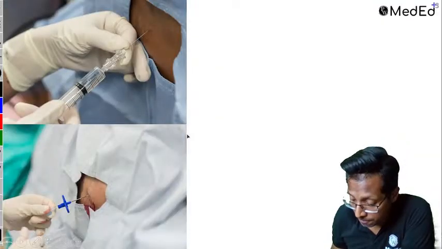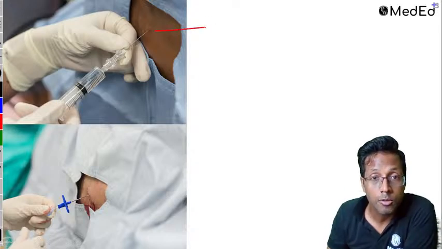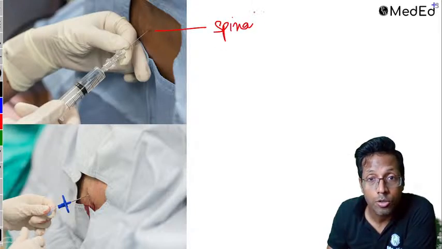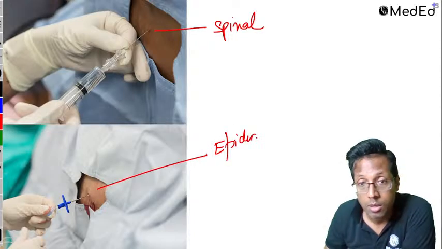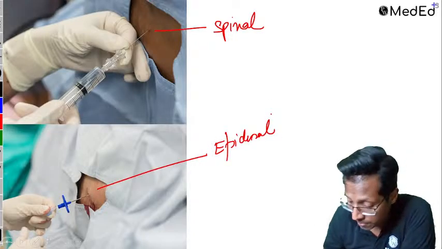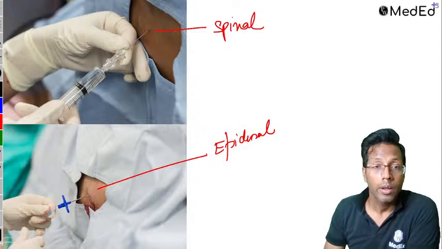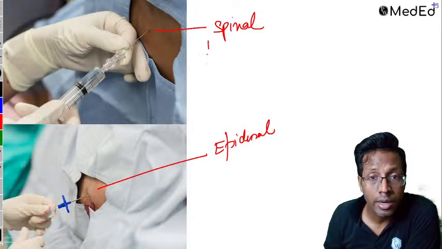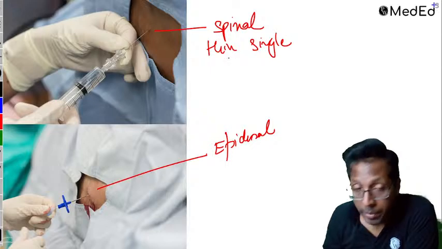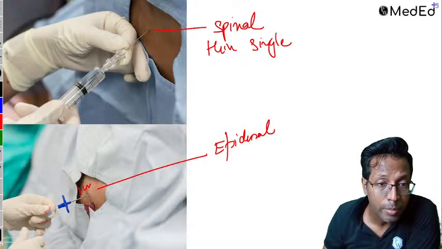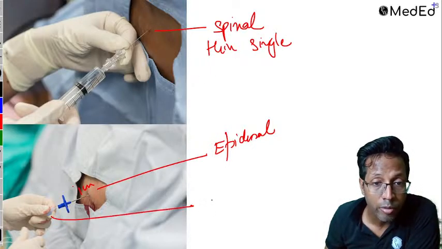So this is your spinal, this is your epidural, and as I said, I'm going for more image based questions and previous year's topics which were there. Okay, so the difference is spinal needle is thin, it is given single shot. But if you look at the epidural needle, can you see there are 1 centimeter markings, and you are going to put a catheter from within.